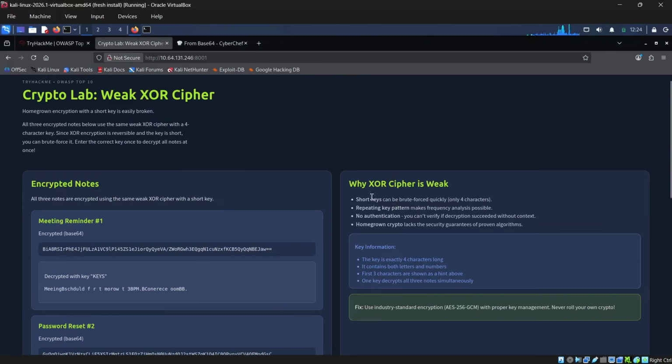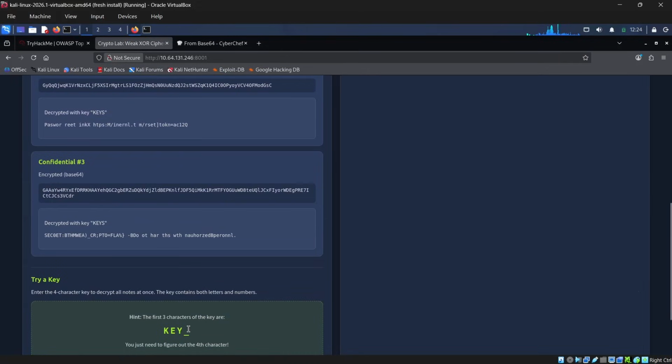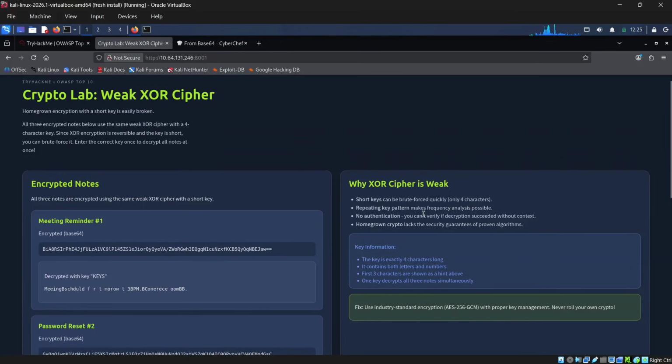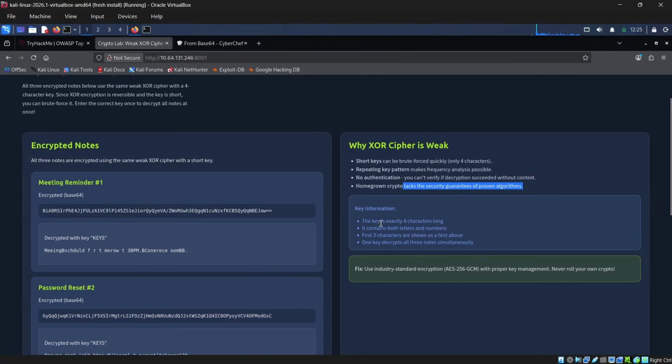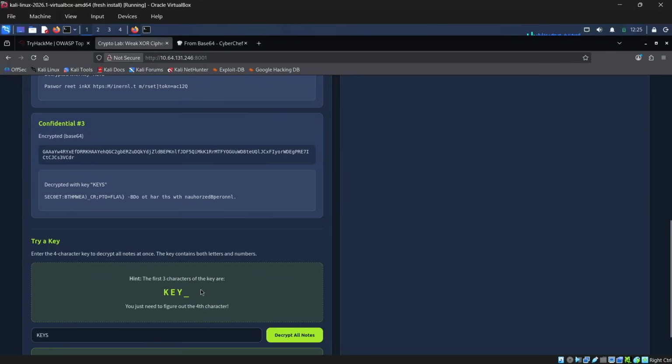Other than that, we also have the XOR cipher. Why is XOR cipher weak, right? Short keys can be brute forced quickly. This is only a short key, and we only need to find the last character, right? Only 4 characters. Repeating key patterns makes frequency analysis possible. There is no authentication, so you can't verify if decryption succeeded without context. Homegrown crypto lacks the security guarantees of proven algorithms. We have some key information here: the key is exactly 4 characters long, it contains both letters and numbers, and the first 3 characters are shown as a hint above. One key decrypts all 3 notes simultaneously, so you only need to find one key.